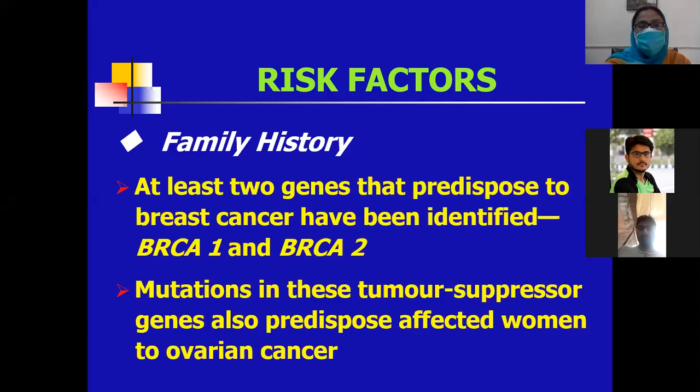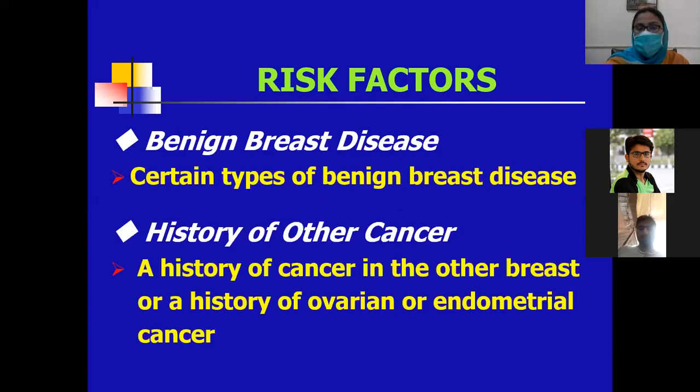Now benign breast disease, certain types of which we already discussed, and then there is a history of other cancers. A history of cancer in the other breast, or a history of ovarian or endometrial cancer, can increase the risk of breast carcinoma. Now the hormonal factors.